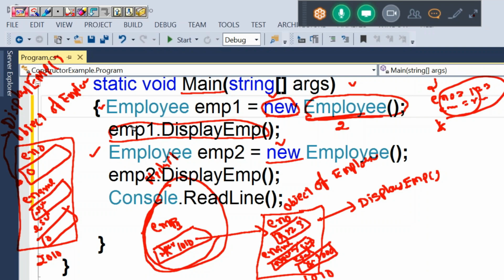Object is okay. Up to here, what is executed? New, the object creation. Next, control will execute this constructor. Again the constructor will execute with the same values and initialize them. Tell me: eno equal to 123, ename equal to Rama, esal equal to 1000.